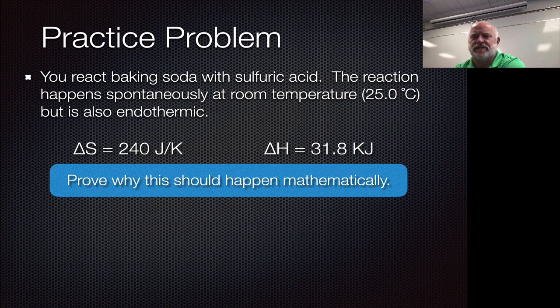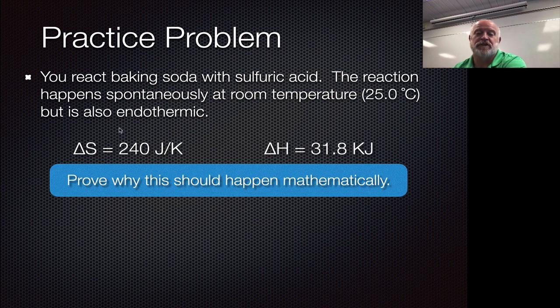So let's prove it mathematically now. The entropy change for this reaction is 240 joules per Kelvin. The enthalpy change is 31.8 kilojoules. Again, this is not per Kelvin or per mole. This is just kilojoules for this process in here, all right? So we have our joules per Kelvin and we have our kilojoules.